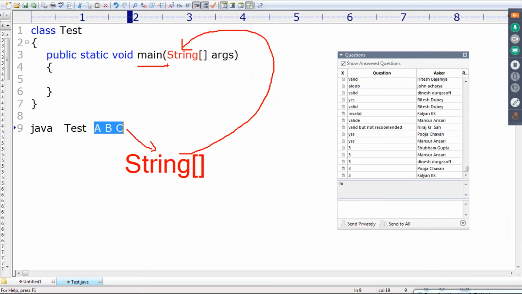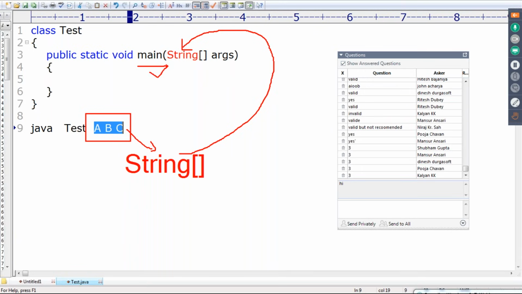Remember that, sir, who is responsible to create the string array args? JVM is responsible. With which values will JVM create it? Whatever values we are passing from the command prompt. With these values, JVM will create one string array. By passing that string array as argument, JVM will call the main method.